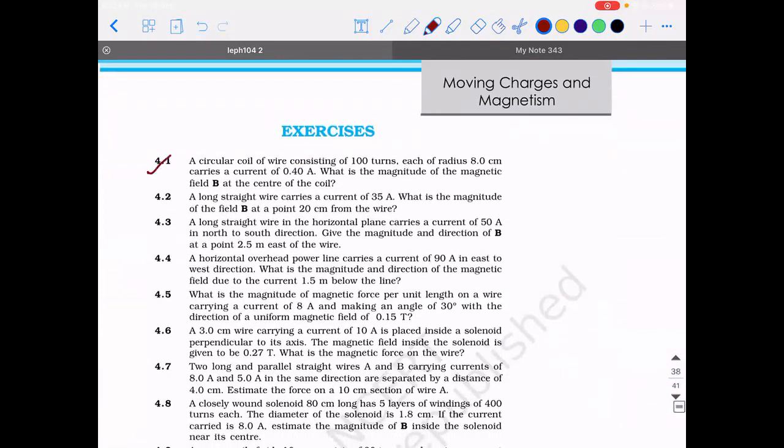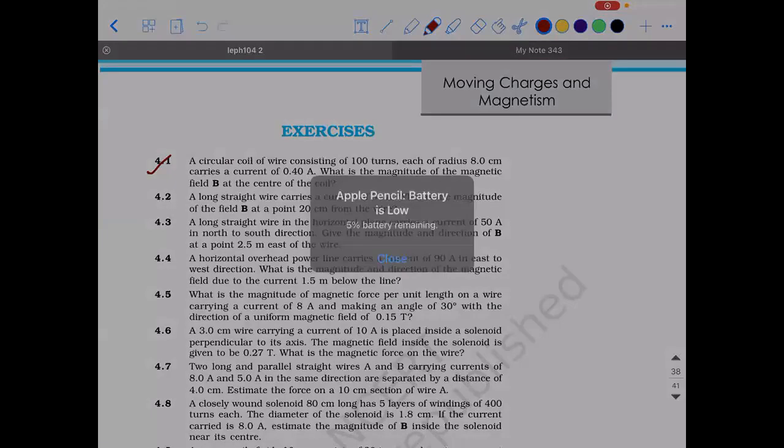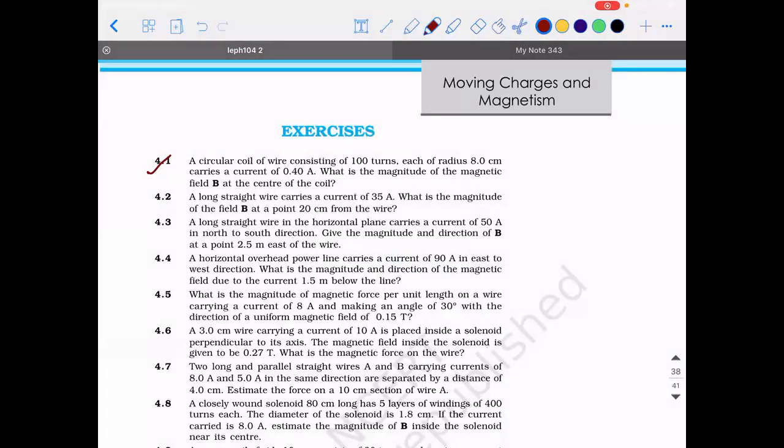So let's do some problems from the exercise. There is a circular coil of wire consisting of 100 turns, each of radius 8 centimeter, which carries a current of 0.4 ampere. What is the magnitude of the magnetic field at the center of the coil? So how to solve this? A circular coil of wire, 100 turns. So capital N is 100. And each of radius 8 centimeters, so 8 into 10 power minus 2 meter, carries a current of how many amperes? 0.4 ampere. What is the magnitude of the magnetic field at the center of the coil?